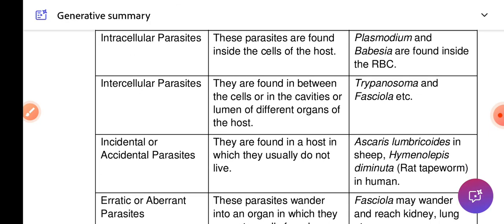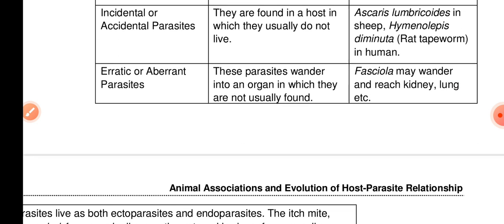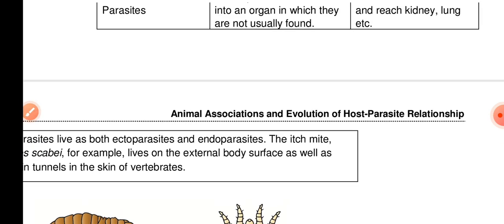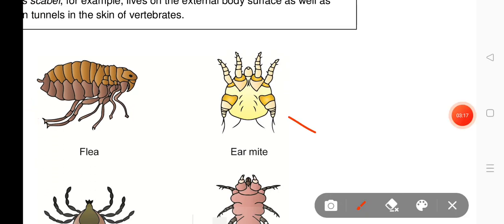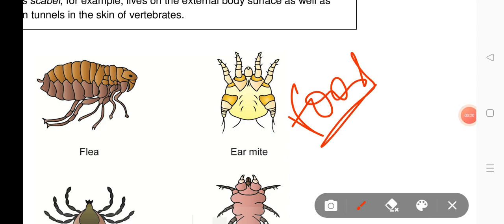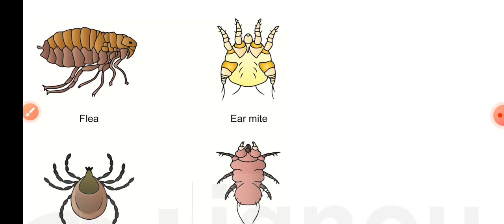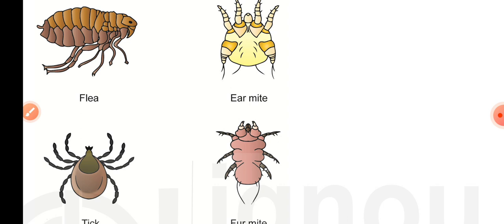Then we are going to talk about the transmission of parasites. Parasites are transmitted or spread through contaminated food, water, or insect bites. For example, malaria is transmitted through mosquitoes. Some parasites are pathogenic to their host. These are called pathogenic parasites.